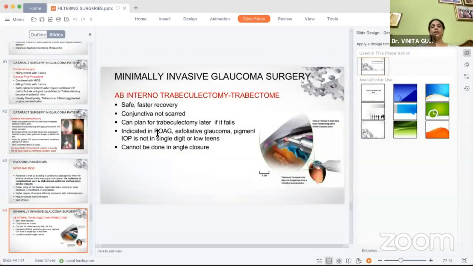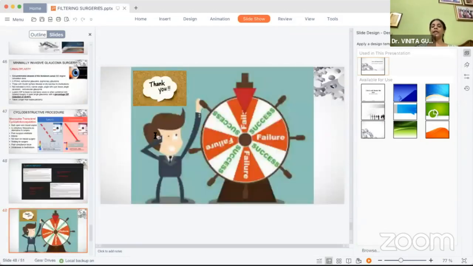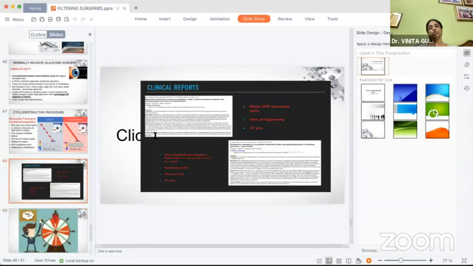And then the last word on cyclodestructive procedures, where MicroPulse transscleral cyclophotocoagulation has come up in the market. It is being used in refractory glaucomas as an alternative to surgeries in elderly patients who are not keen on surgeries, who have poor compliance, and who have a poor tolerance to medications. Multiple reports show that the mean IOP decrease with MicroPulse cyclophotocoagulation is pretty good, and it can be used as a procedure before resorting to other methods in normal circumstances as well. Thank you.